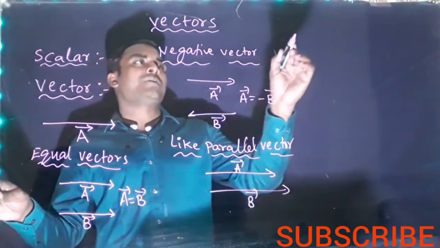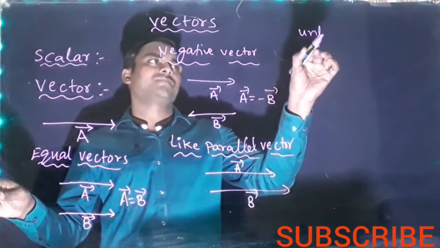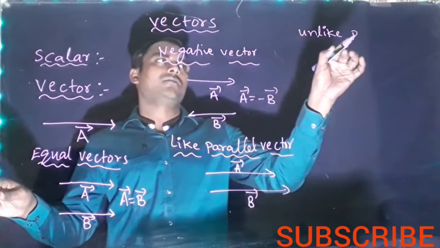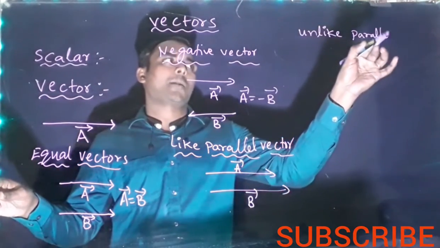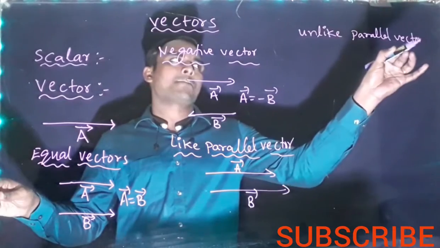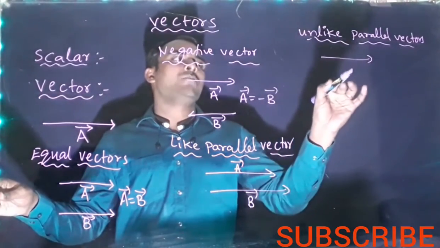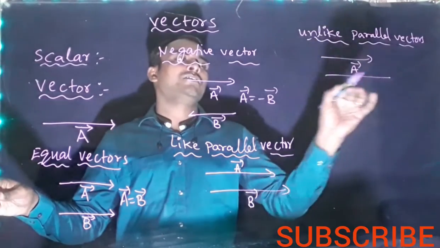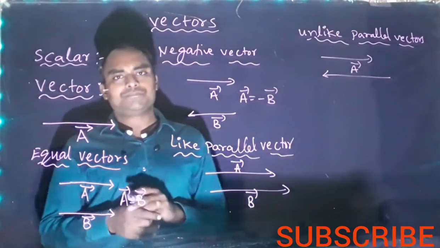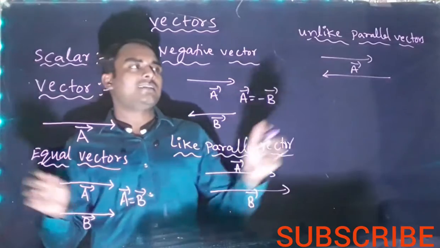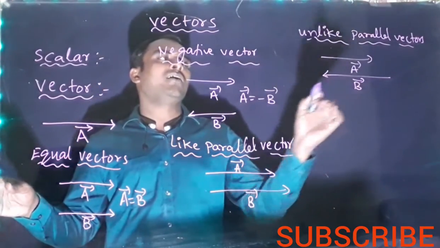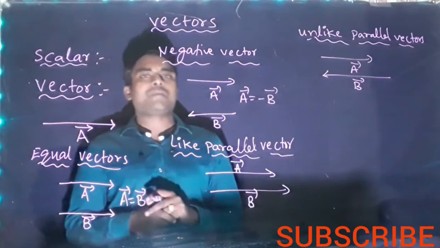Then unlike parallel vectors. So two vectors A bar and B bar are in opposite direction, then we can say they are unlike parallel vectors.